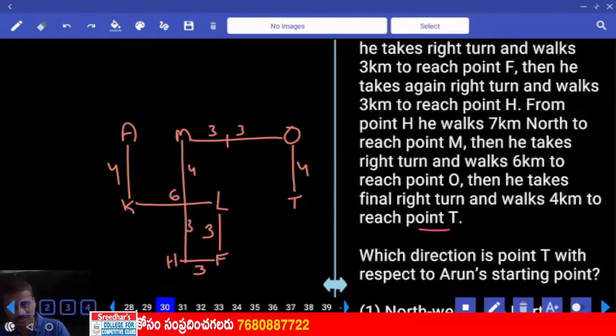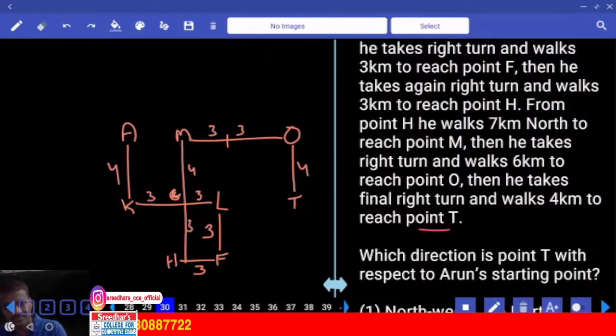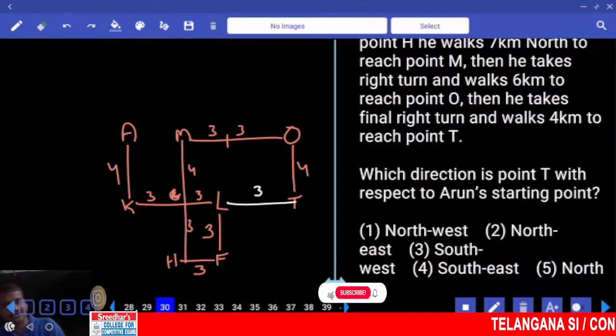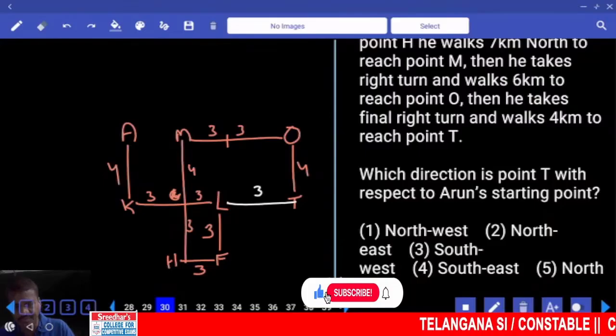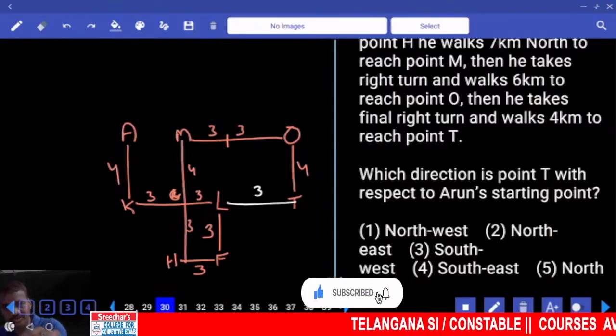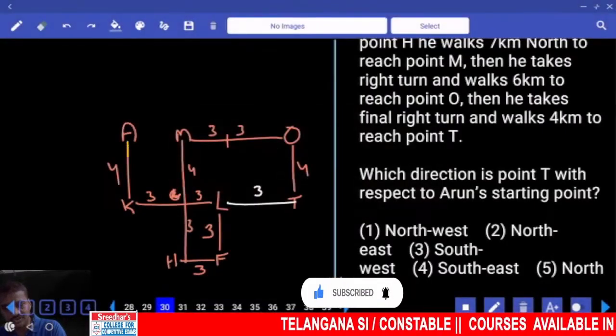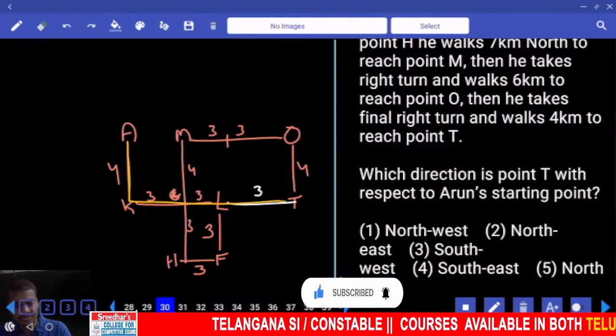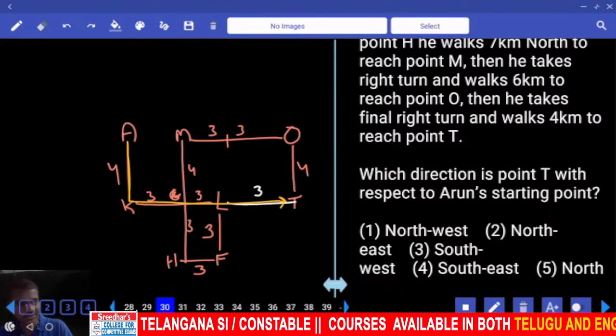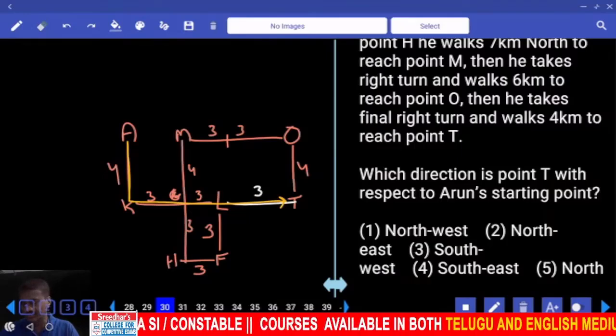Then according to this one. Now out of this 6, this is 3 and this is another 3. Then what is the distance between L and T? Now here the distance is 3 meters. And which direction is T with respect to the starting point of Arun? In order to reach Arun's final point T, that is south and east, so southeast. Southeast, choice 4, question number 30.